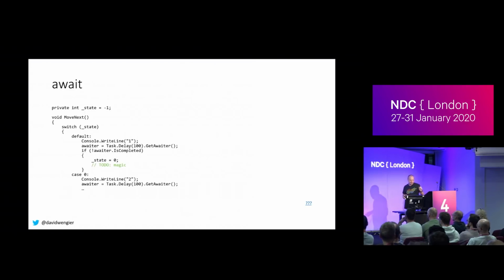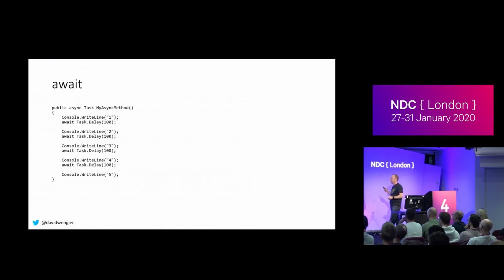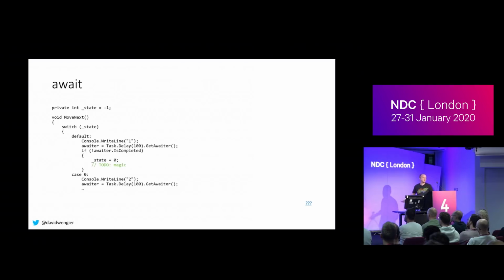We execute our second chunk of code, and we do the GetAwaiter. Now the state bit is interesting, because if you ever have to debug an async method, with tools like WinDbg, or Visual Studio can show you this stuff, the state field is where you are up to in this method, counted by the number of await keywords starting from the top of your method going to the bottom. And so it can actually really help you, like if this throws an exception after WriteLine 3, your exception's not coming from my async method, it's going to come from MoveNext. It's going to come from this whole other class. But if you can find out the state field and what the value is, you just go and look at, oh, right, we're up to there.